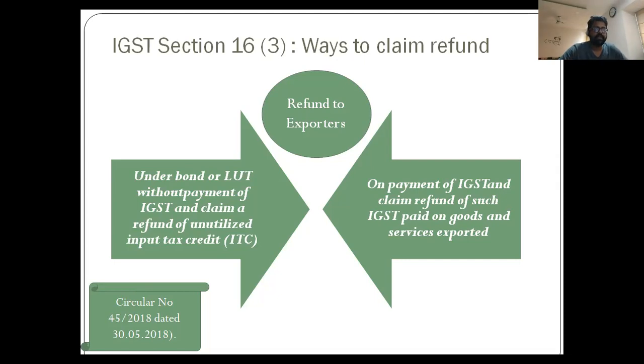But whether this condition is applicable to zero rated supply of exempted goods, the answer is negative, because there is a specific Circular number 45/2018, dated 30th May 2018, which says that the requirement of bond or LUT cannot be insisted upon in such cases where the export of exempted goods is done and accumulated ITC is claimed as refund. So whether the bond or letter of undertaking is required, the answer would be no.